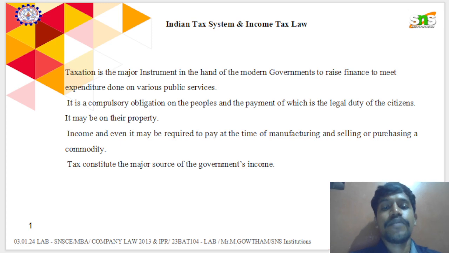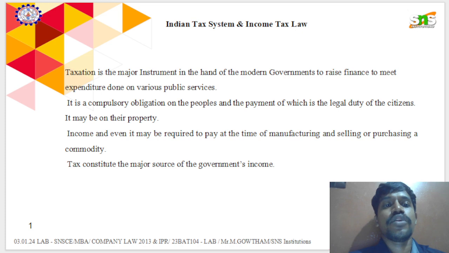Okay, so the second part is a compulsory obligation on the people, because we earn, we work for other industries. Based on that, we might spend lakhs and lakhs on unwanted things, but the government has a motive.